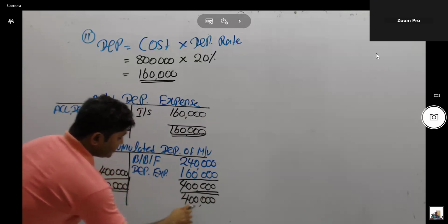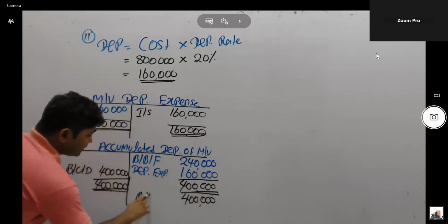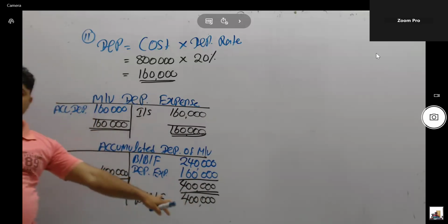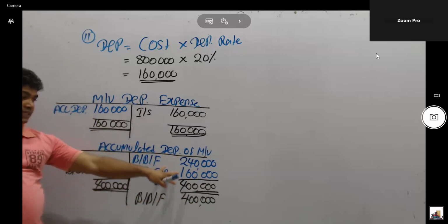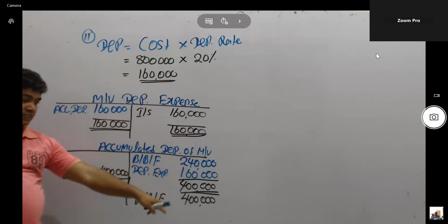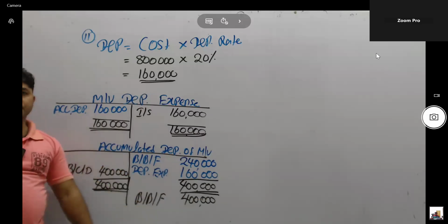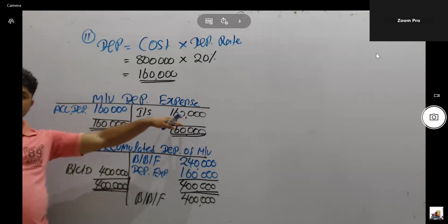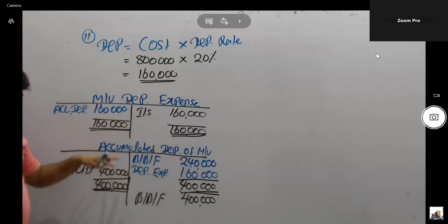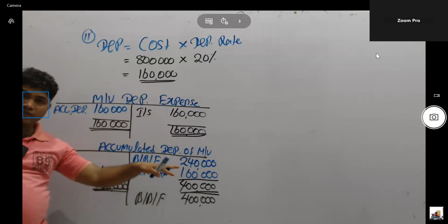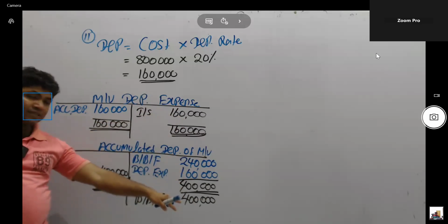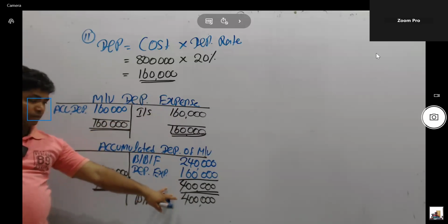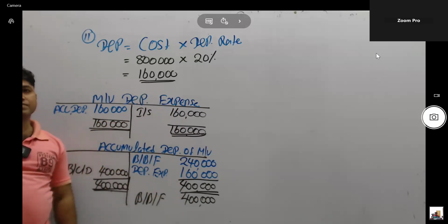Think, under non-current assets, cost minus accumulated depreciation. The accumulated depreciation should be recorded as the closing balance, which is opening balance plus annual depreciation. Therefore, this is the accumulated depreciation. The motor vehicle depreciation goes to the distribution expense, but the accumulated depreciation closing balance should be recorded under non-current assets, cost minus accumulated depreciation. The accumulated depreciation should be considered as the closing balance.